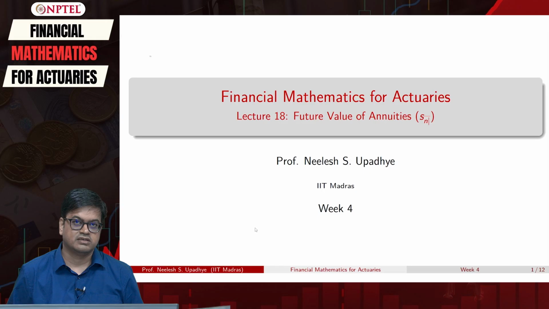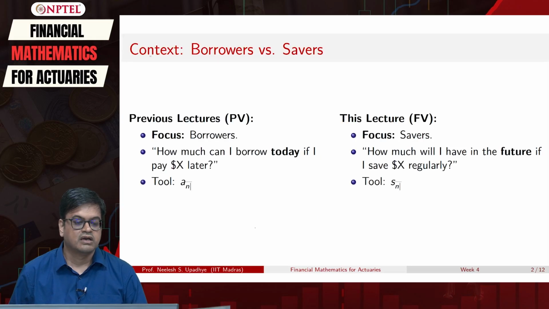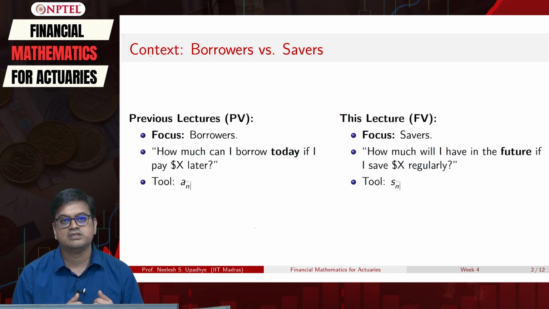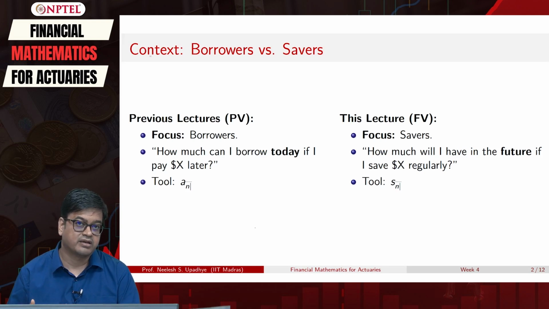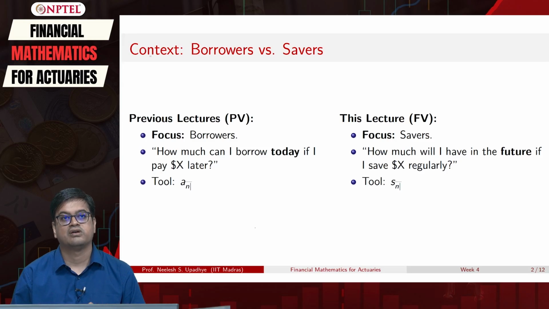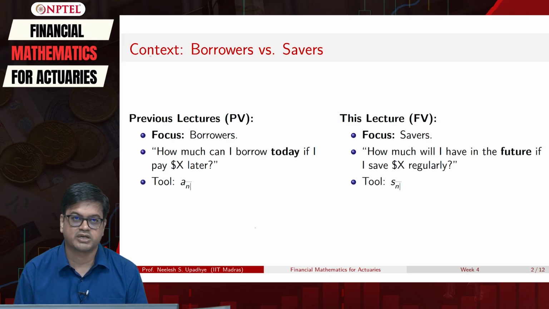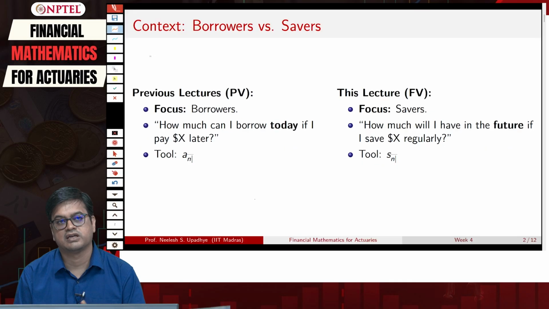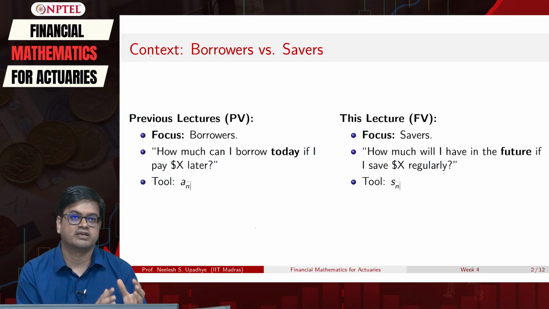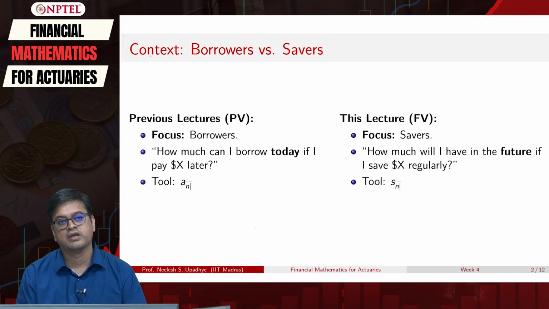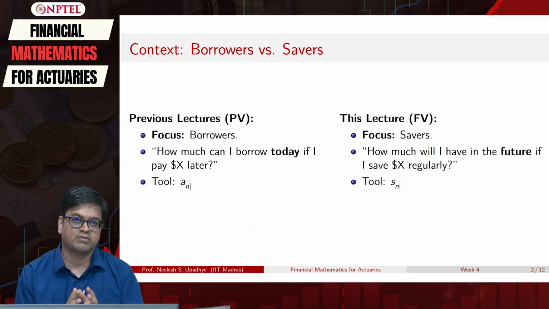In the last class, if you recollect, we discussed the borrower's perspective. If I have these many monthly payments that I can make, then how much should I borrow in order to satisfy my needs? That was the goal in the last lecture. So our focus was the borrower's perspective. We were doing all payments on a yearly basis, and then we calculated the amount that I can borrow today. Or we also looked at, if I borrow this much amount, how much I need to pay in a certain duration of time.